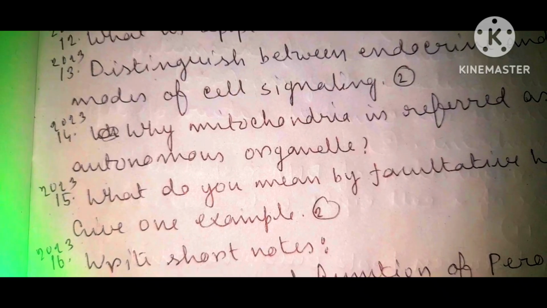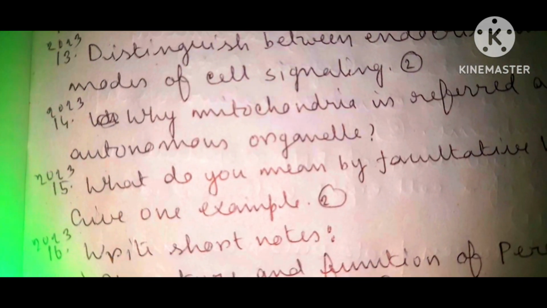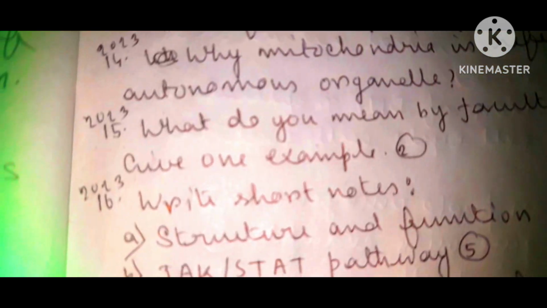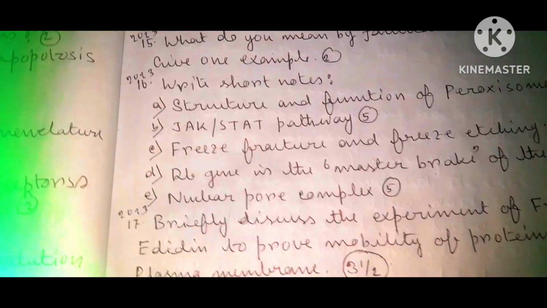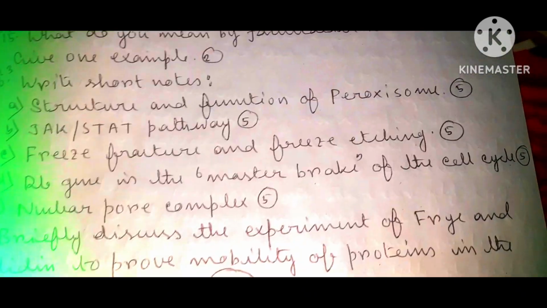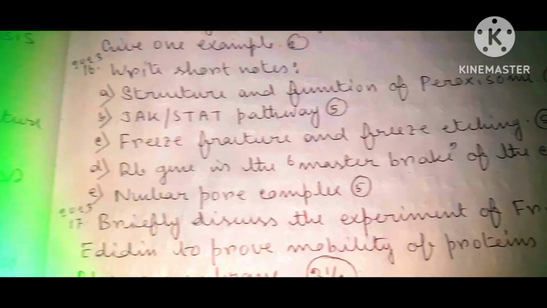Why is mitochondria referred to as a semi-autonomous organelle? What do you mean by facultative heterochromatin? Give one example, carrying 2 marks. Write short notes on structure and function of peroxisome, carrying 5 marks.